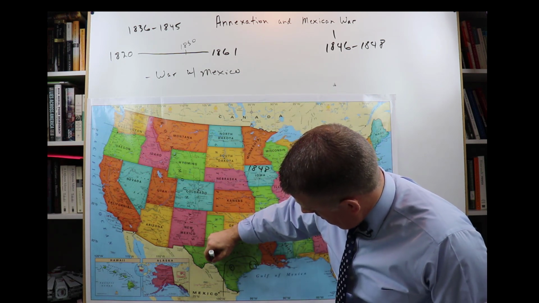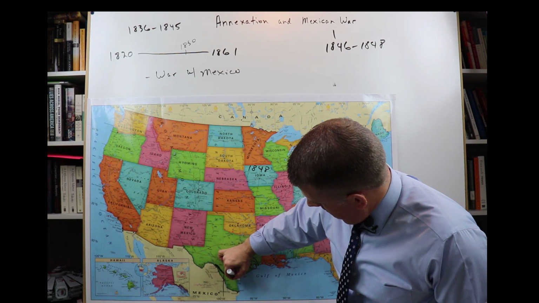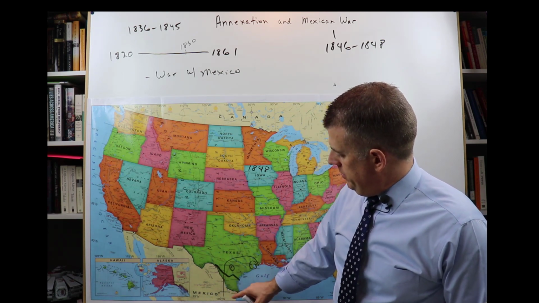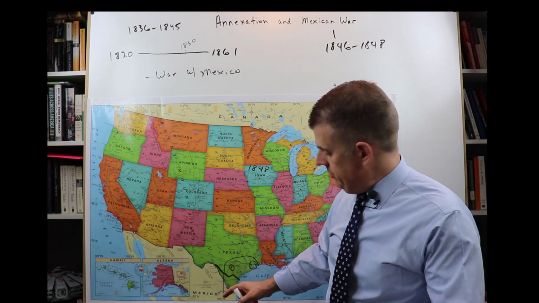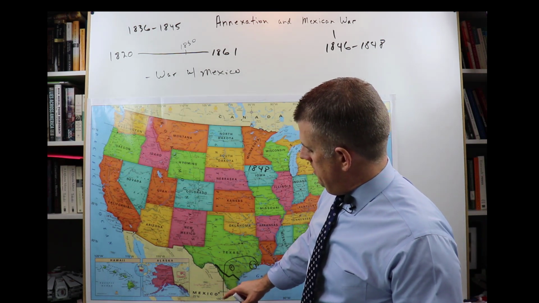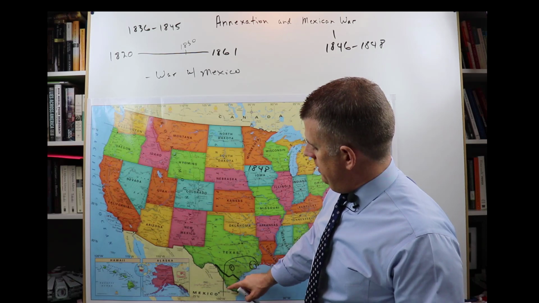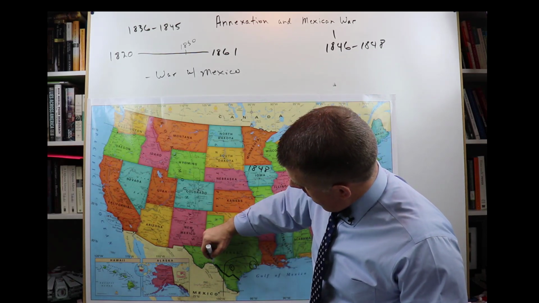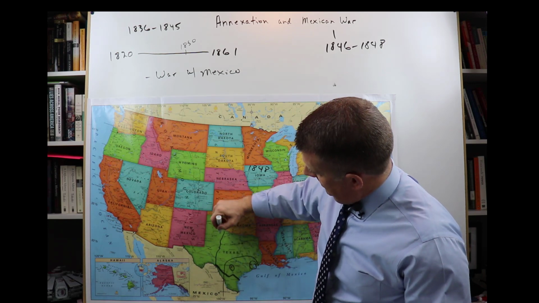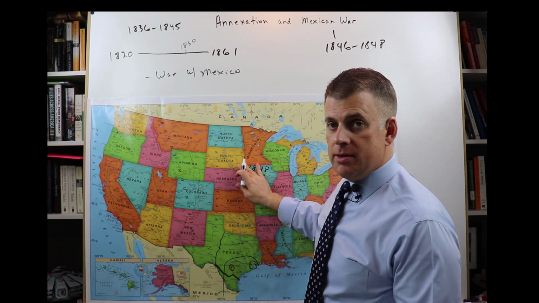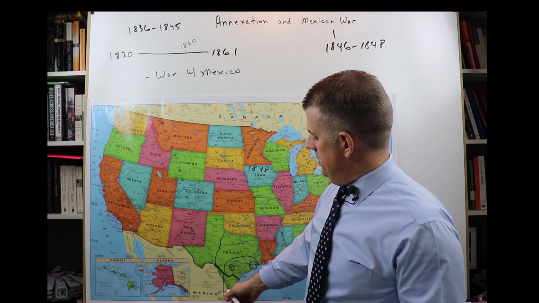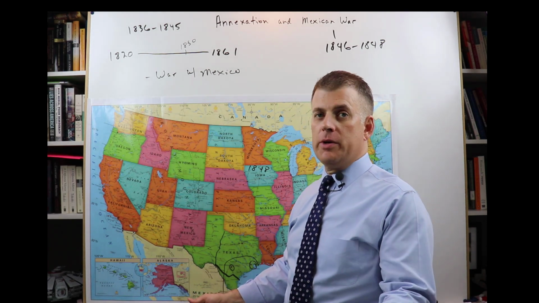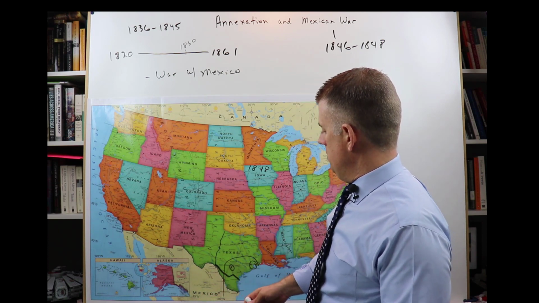So I want to draw it about right there. So maybe you'll see that. See this line here? So this space, the Rio Grande Valley, is what it's called now anyway, and it wasn't called that back then. And this area in the middle was contested, okay? So it was thought that Texas was kind of like this to Mexico, and the U.S. and Texas said, no, no, no, the border's down here at the Rio Grande. So where was the location of the border? That was one big issue, all right?